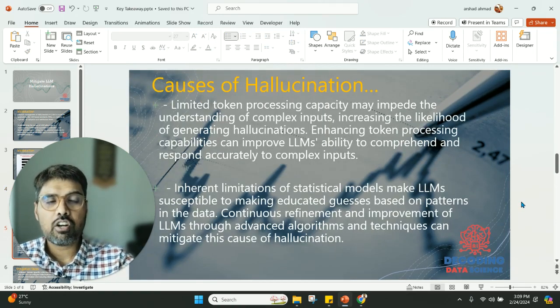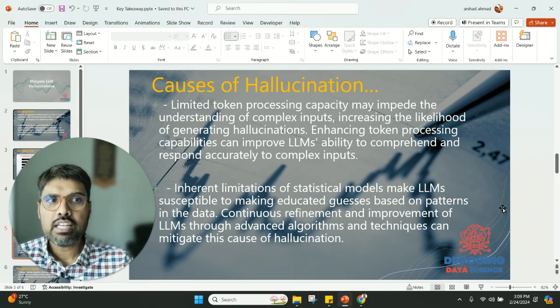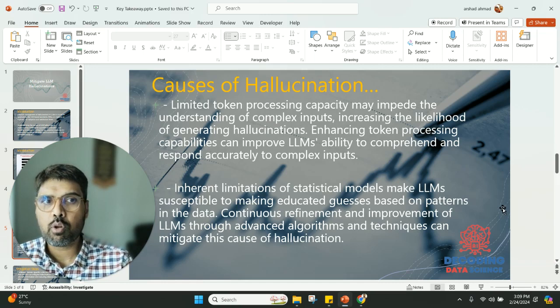There are a lot of other causes of hallucinations. Limited token processing capacity may impede the understanding of complex input, increasing the likelihood of generating hallucinations. Enhancing token processing capabilities can really improve the LLM's ability to comprehend and respond accurately to complex inputs.